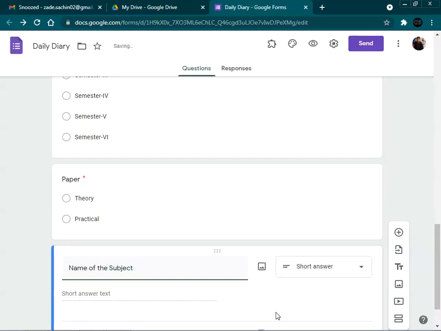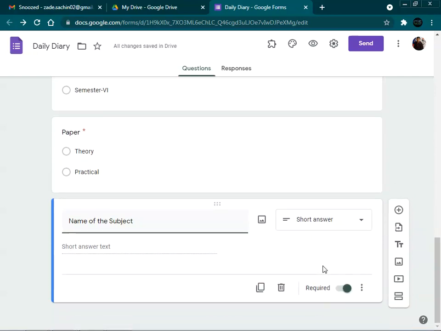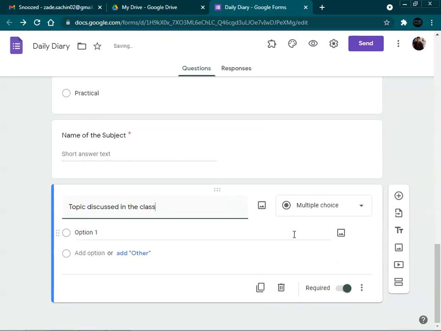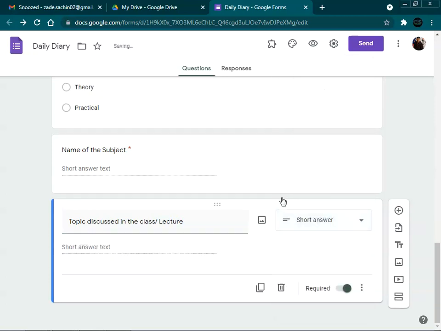So name of the subject will be the short answer question. So there he has to type the information. So after selecting the name of the subject, he has to write the topic discussed in the class, or we can say in the lecture. So this will be the short answer.